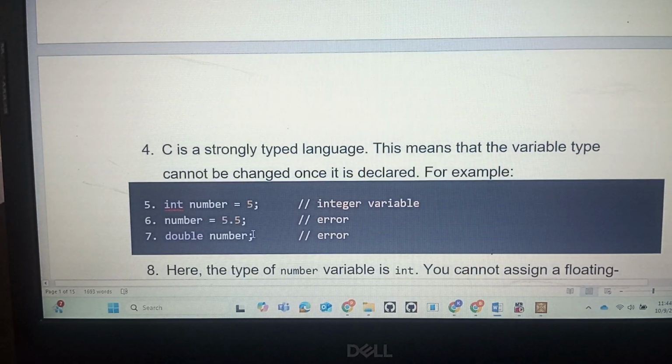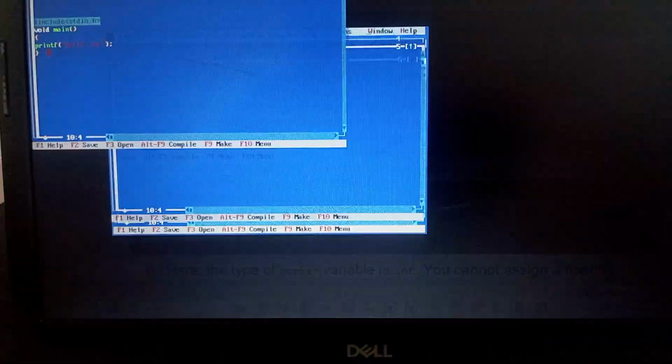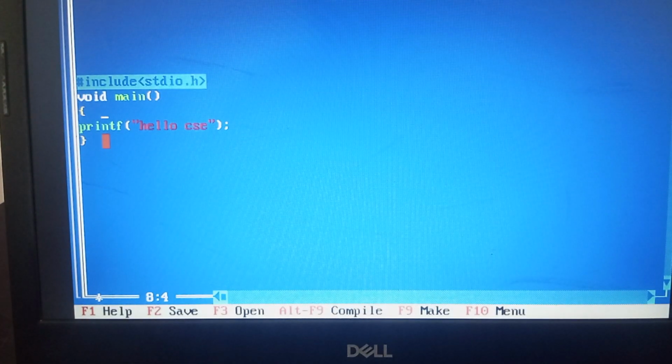Next, C is a strongly typed language. What is a strongly typed language? For example, if I take capital INT, this is false. int is a data type, so it must be in lowercase only.